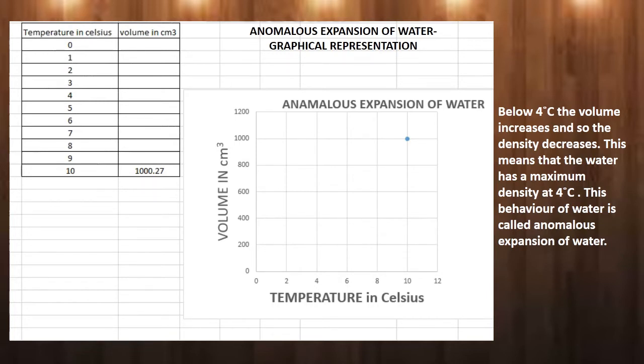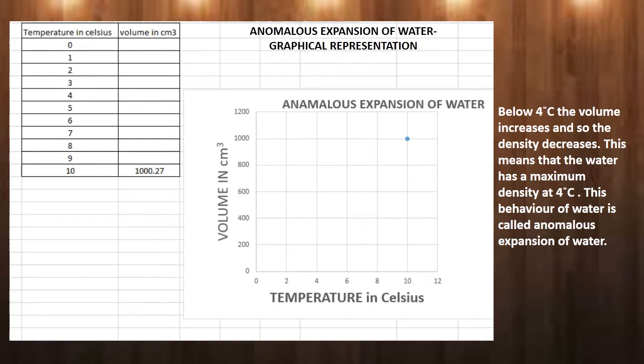Now we are going to learn the same thing with the help of a graph. Now the initial temperature of water is 10 degrees Celsius. When the temperature is 10 degrees Celsius, the volume of water is given in centimeter cube. Its volume is 1000.27 centimeter cube. This is for 1 kg of water. Now I am going to reduce the temperature.